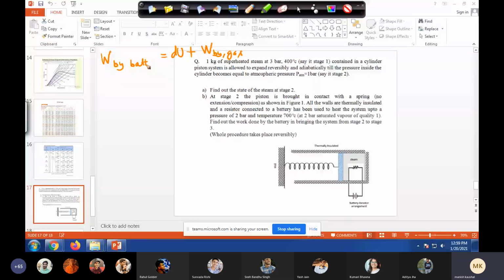So anyone, how will we calculate dU? Remember, when you are saying dU, we are going from... Go ahead. The initial position at stage 2, we know U1 from that saturation table, and after that it is told that it is at 2 bar 700 and whole is steam. From that we will get U2 and difference of that we will get dU. Very good. Great.